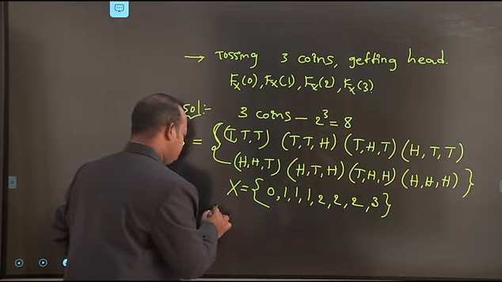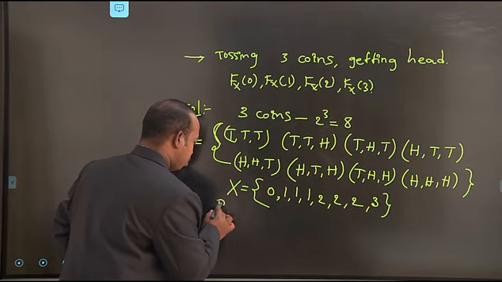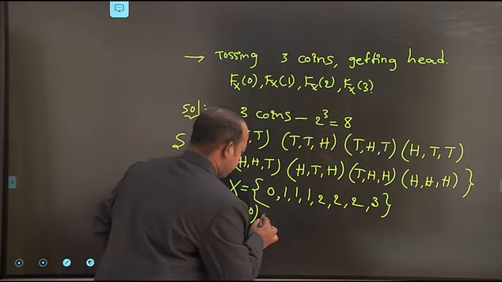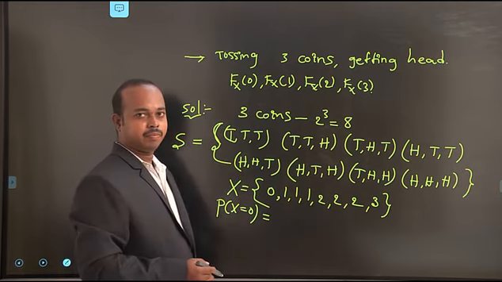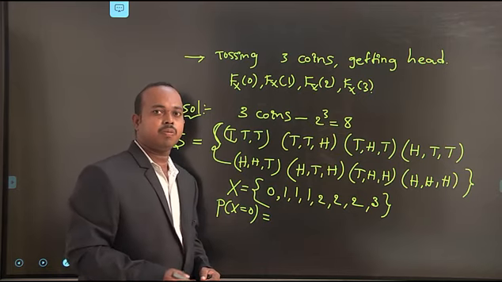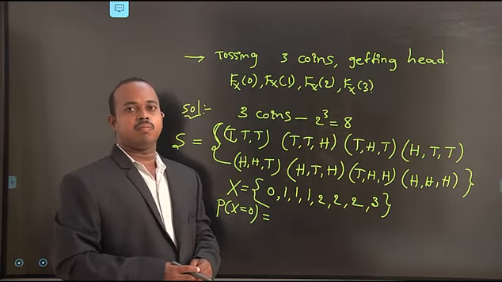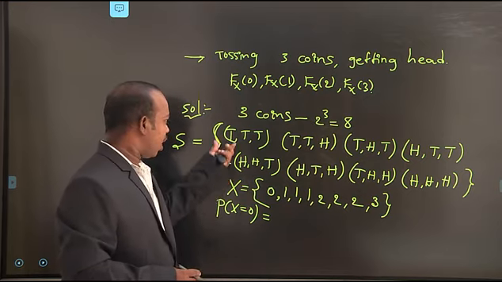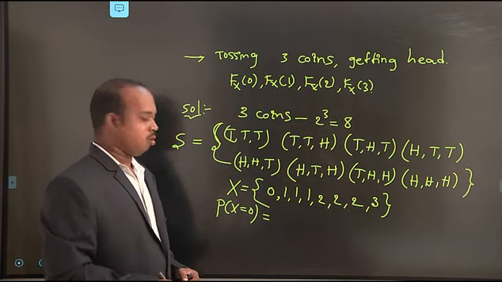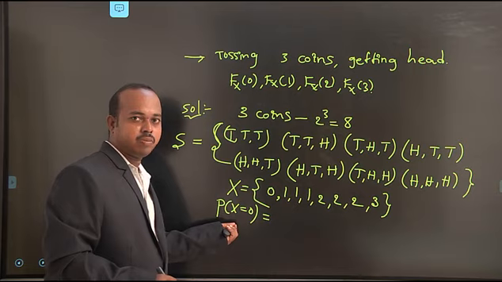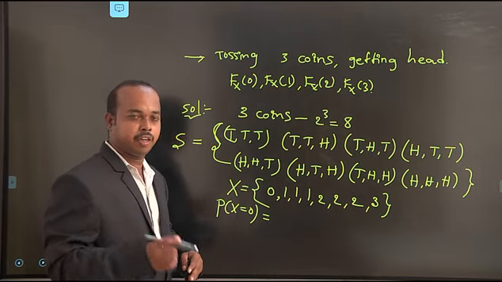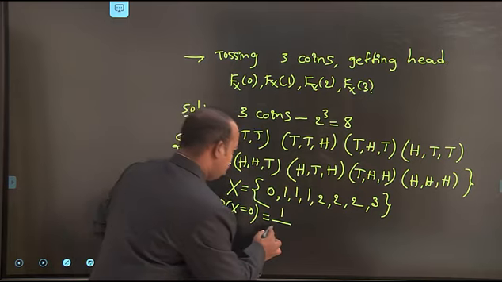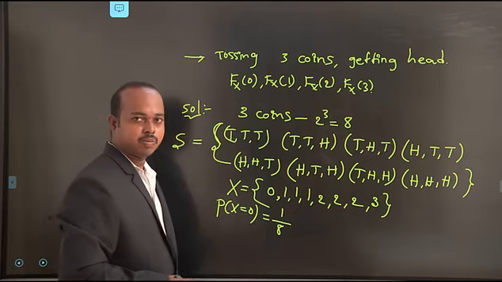At 0 value, the probability at x equal to 0 is equal to, how to write it? We already know the probability definition: the desired outcome divided by the total possible outcomes. The desired outcome occurrence chance is only 1 for getting the 0 heads. 0 heads means no head is appearing. That's why the chance is 1, and the total possible outcomes are 8.